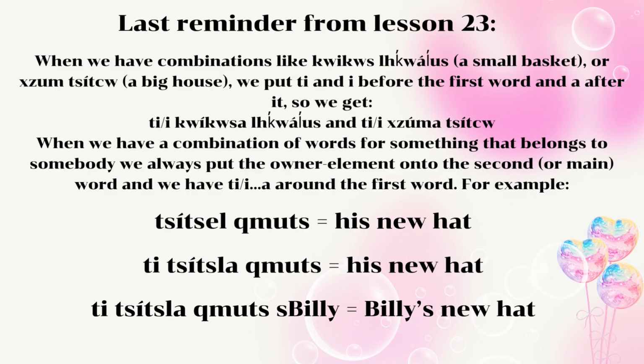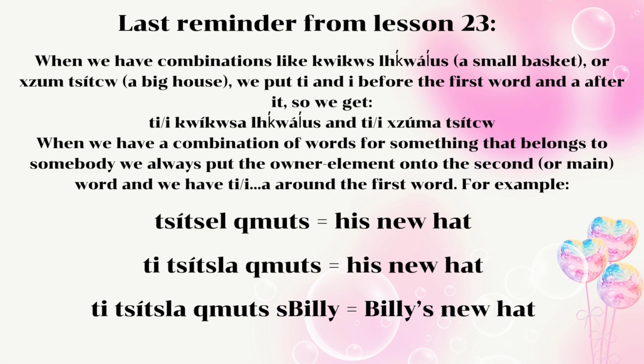Last reminder from lesson 23. When we have combinations like Ucwalmícwts squalush, a small basket, or chadum chiit, a big house, we put T and I before the first word and A after it. So we get T I Ucwalmícwts squalush and T I chaduma chiit.